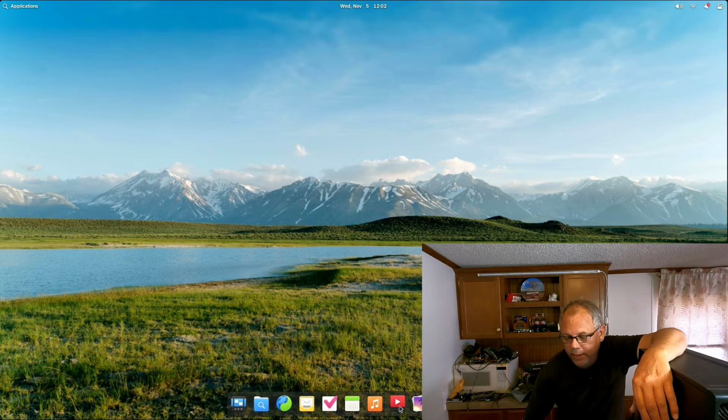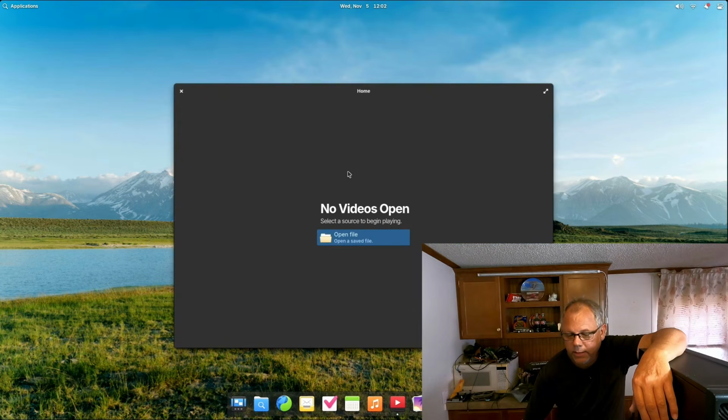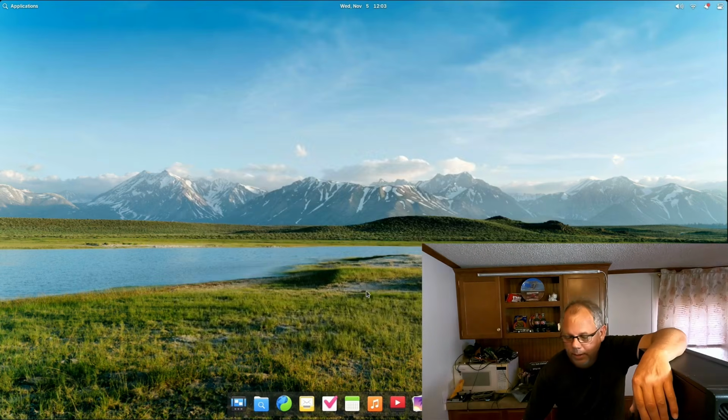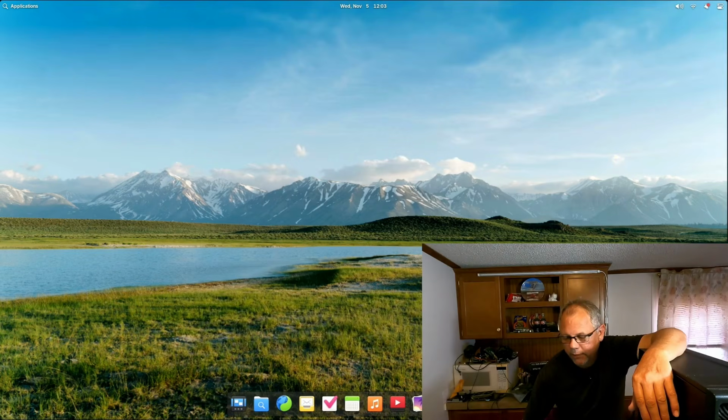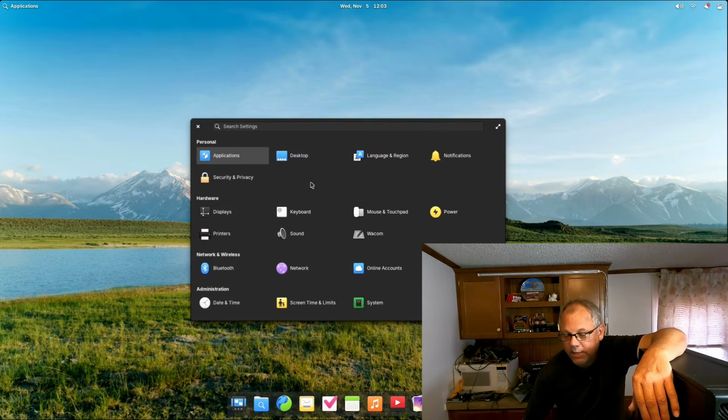Next to that, we got videos. So that's going to go right to your video folder. So if you have videos saved in there, you'll be able to go in there and grab them. Pictures, the same way. These are just hot icons for that stuff, okay? There's your settings. I do like having that on the toolbar. So that's a nice thing to have. And this, again, this just gives you something different.